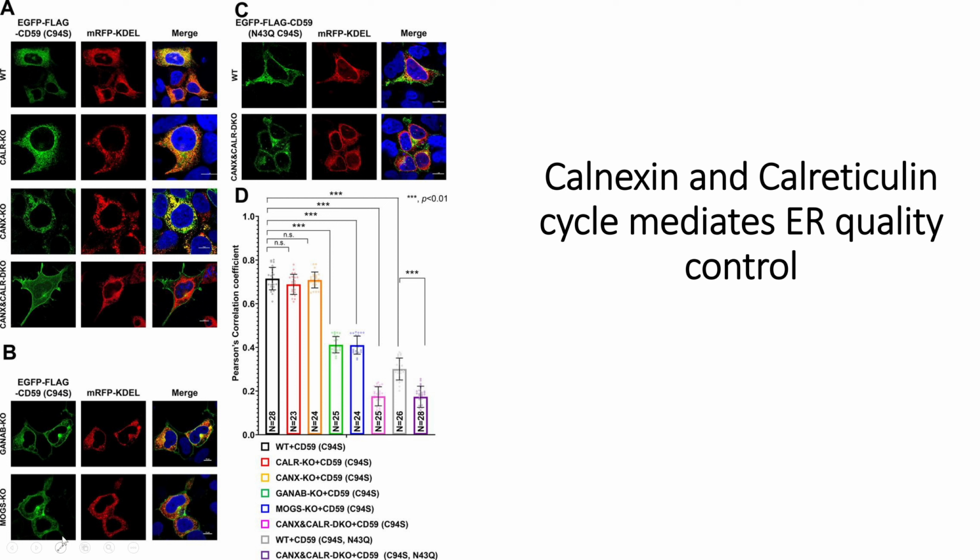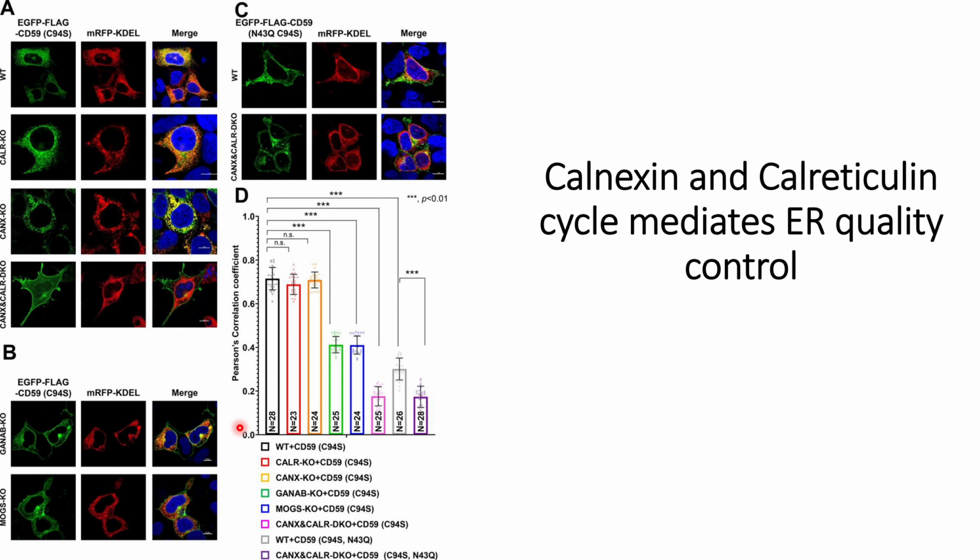The same is the case they observed for the MOGS knockout also. This is reflected in the quantitative analysis of the fluorescence images, where there is a statistical difference in the GANAB knockout overlap and MOGS knockout overlap compared to the wild type.